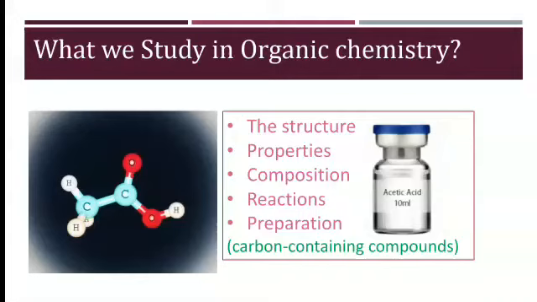Take an example of organic chemistry: acetic acid. We can look at the structure of acetic acid, then its properties. Acetic acid is a liquid. Then the composition or structure, what elements are present in the structure, then what reactions acetic acid undergoes and what preparations are present in industry or the market, that we study in organic chemistry.